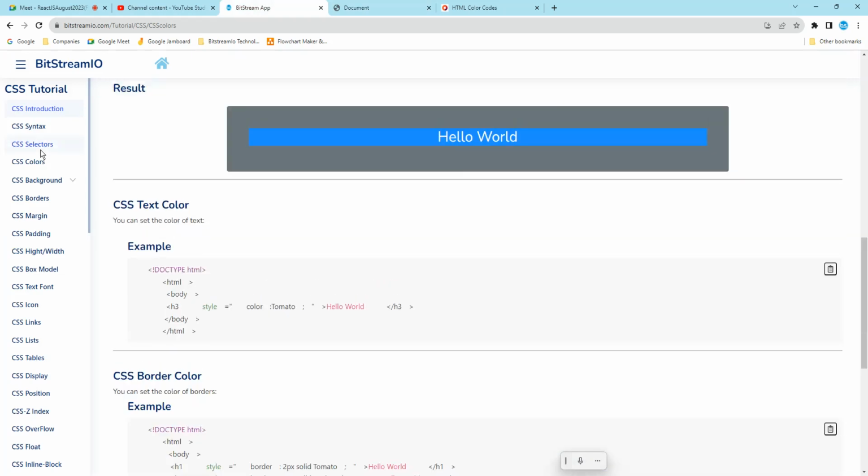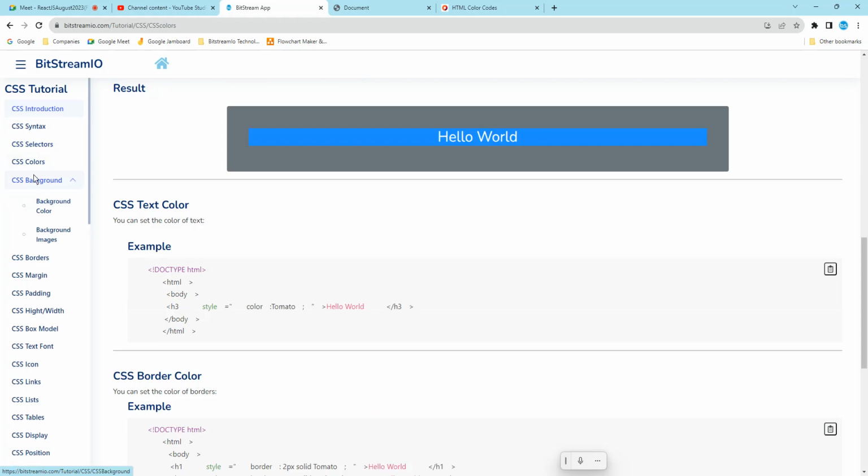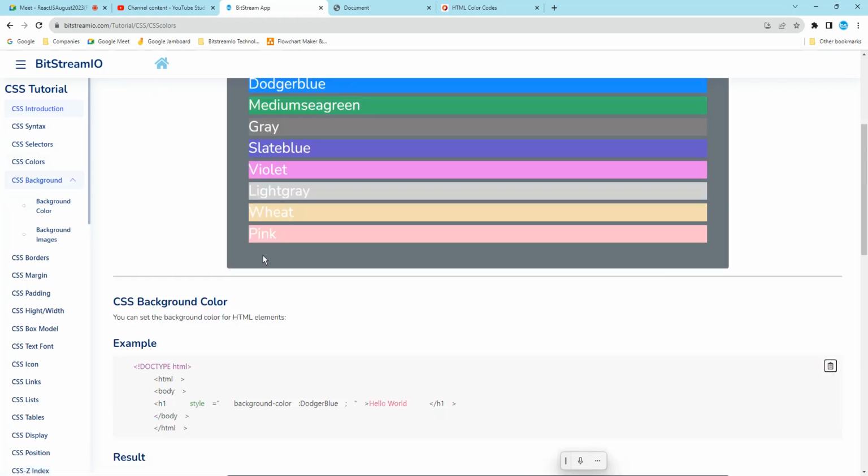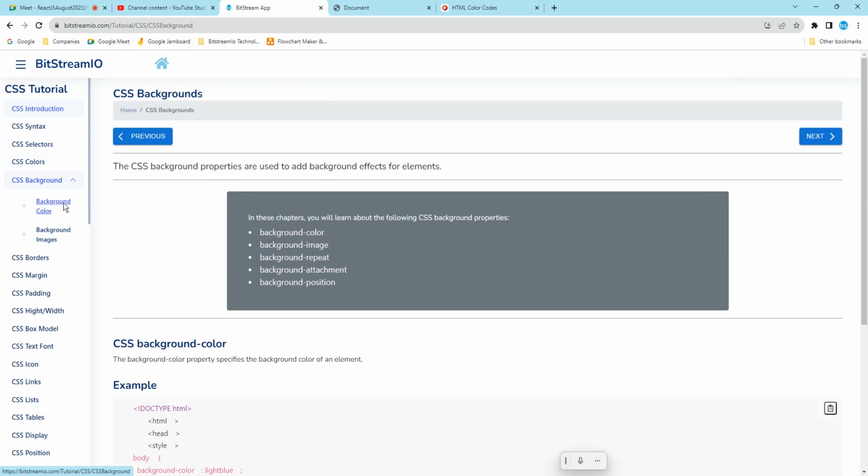So these are all the CSS selectors and the colors. The next thing we will cover is background. Okay, CSS background. There we are going to learn background color, background image, background repeat, background attachment and background position. We know about the background color only. We don't know much about the background image, background repeat, background attachment, and background position. So that is what we are going to be seeing.